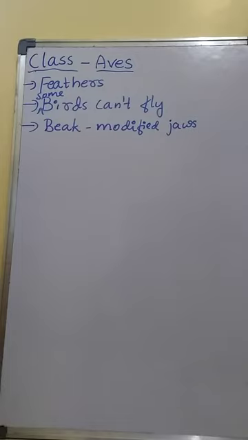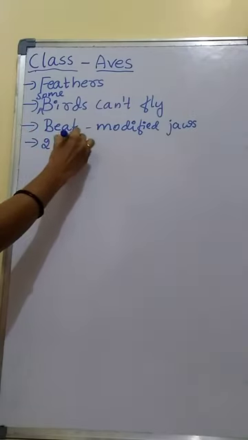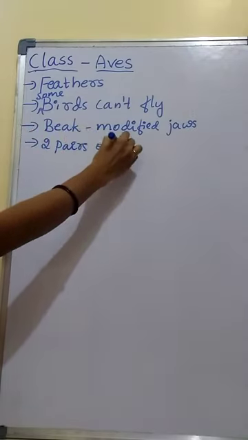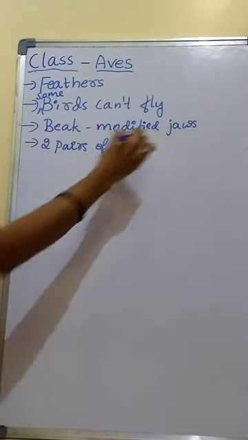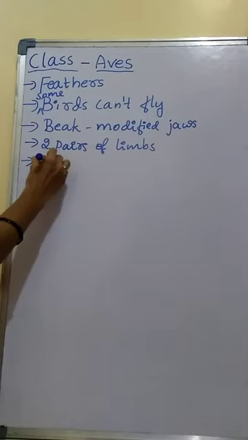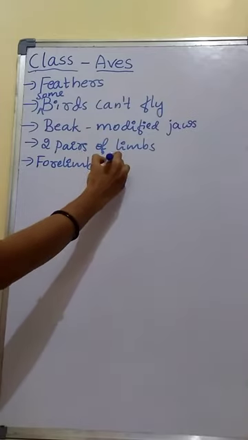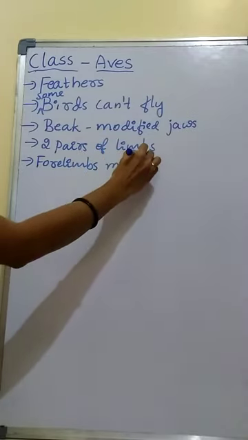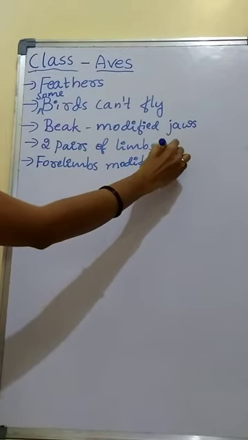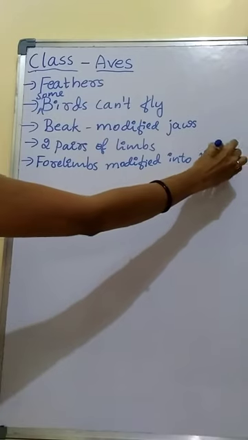Then birds have two pairs of limbs. This is important. In case of birds, four limbs are modified into wings.